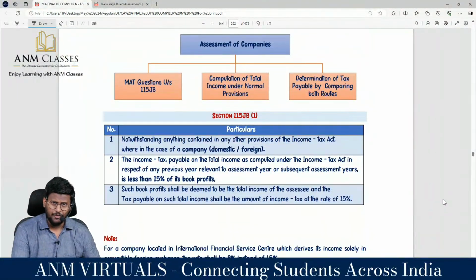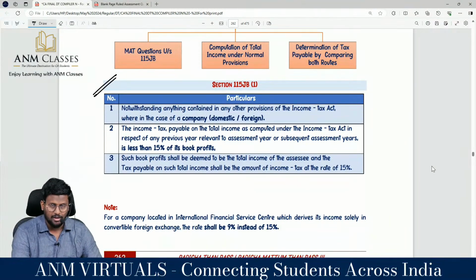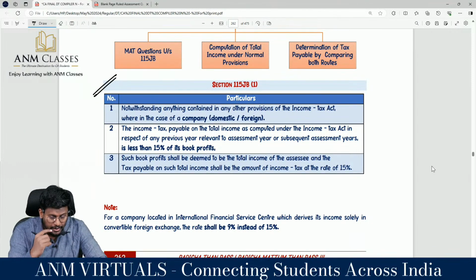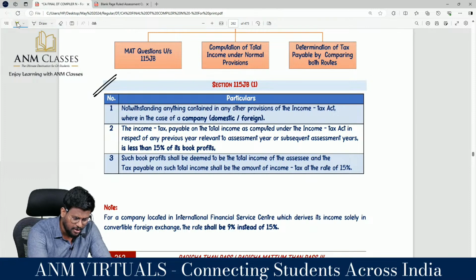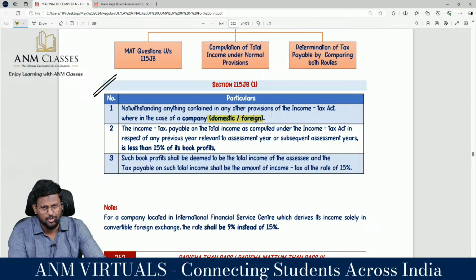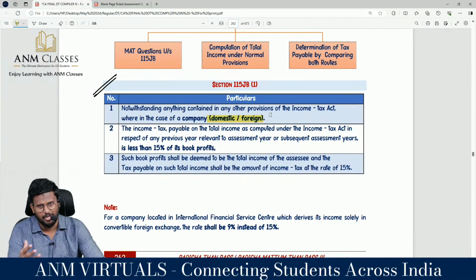Sir, 115JB is the section. 115JB subsection 1 is saying that notwithstanding anything contained in any other provision of the Income Tax Act, where in case of a company, that company may be a foreign company or domestic company. That means MAT provisions are applicable to both foreign company and domestic company. When we see the format also, my dear lovable students, sir, any income earned by the foreign company on account of IFRS.